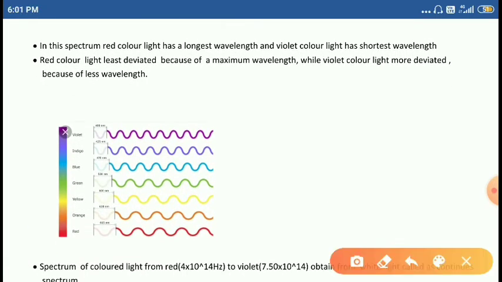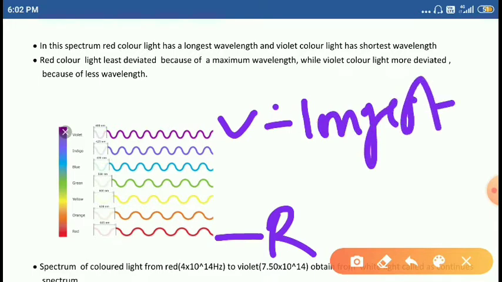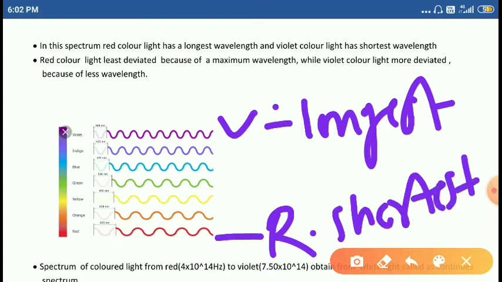Look at the figure here, students. This is the violet color and this is the red color. When you count the number of wavelengths in the red and violet colors, the red color has the longest wavelength and the violet has the shortest.